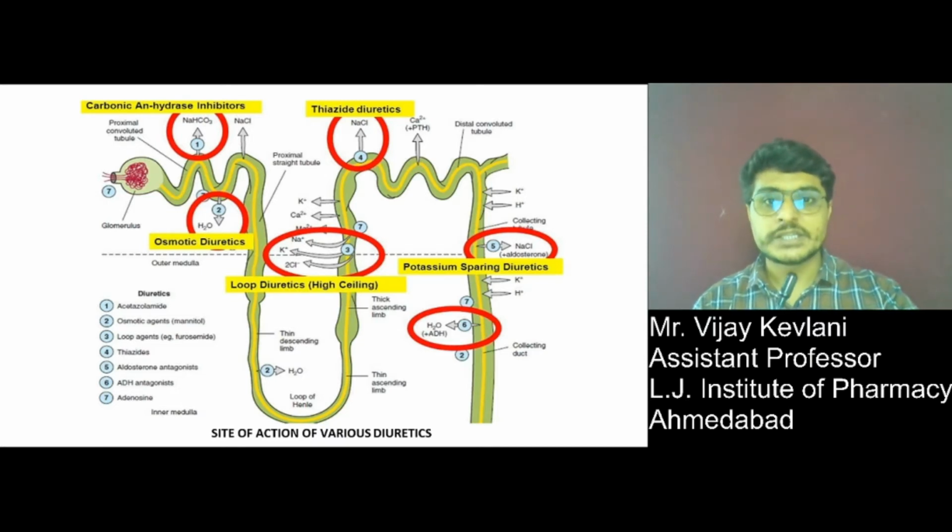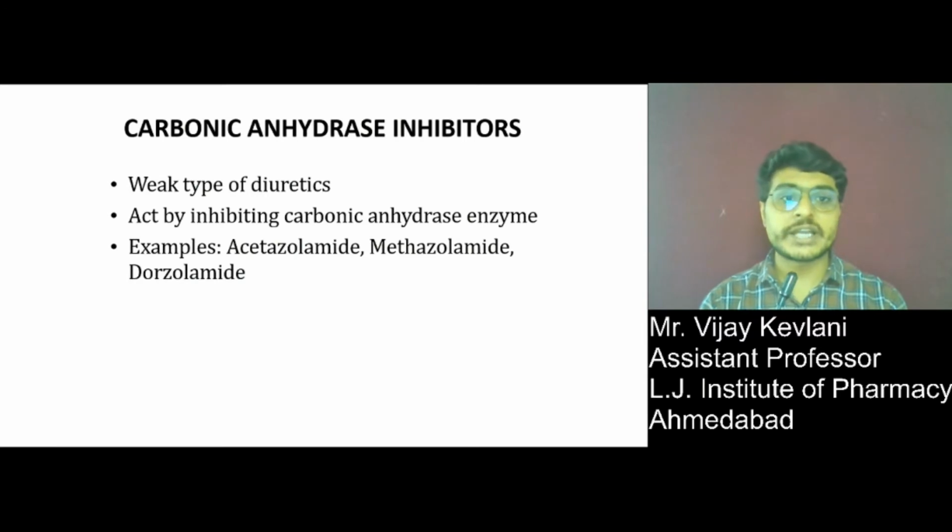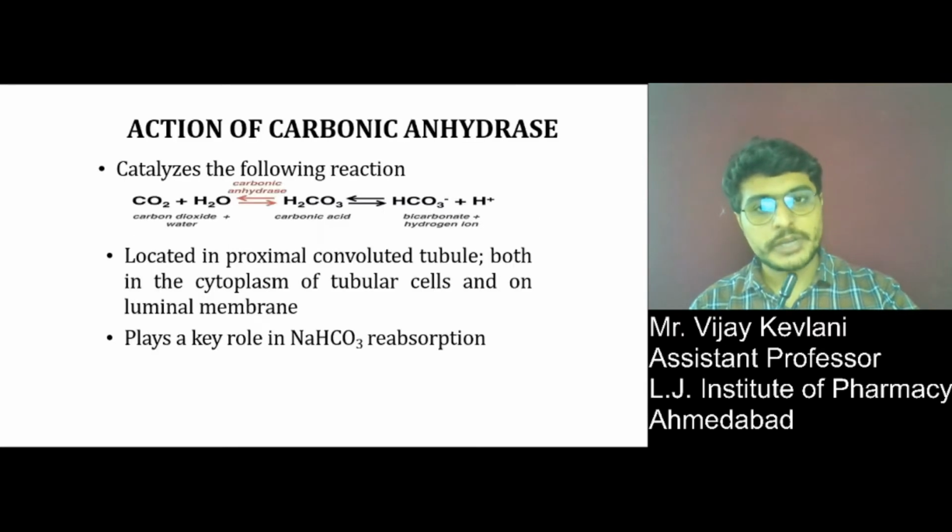So let's see each one. Very first is carbonic anhydrase inhibitors. These are weak diuretics and act by inhibiting the carbonic anhydrase enzyme. Examples are acetazolamide, methazolamide and dorzolamide.